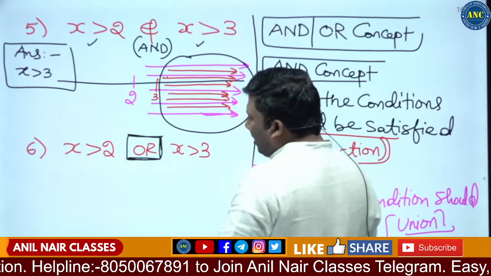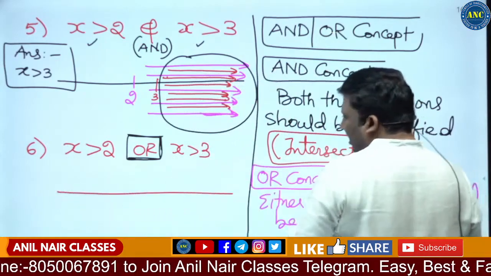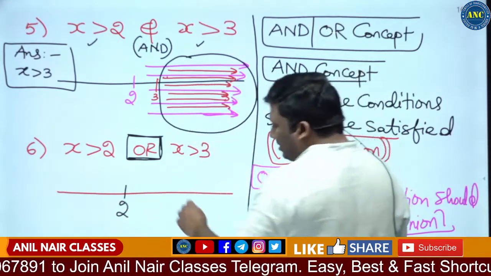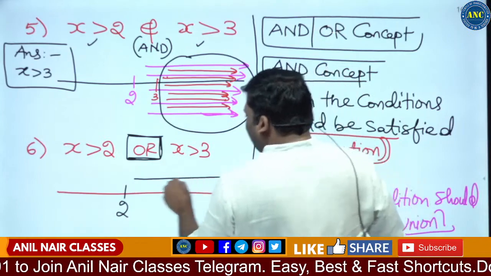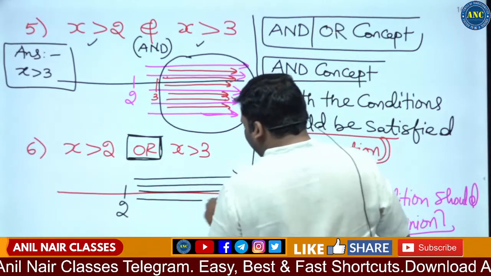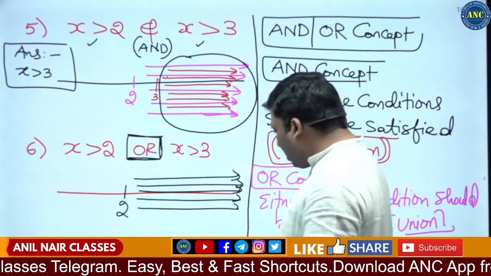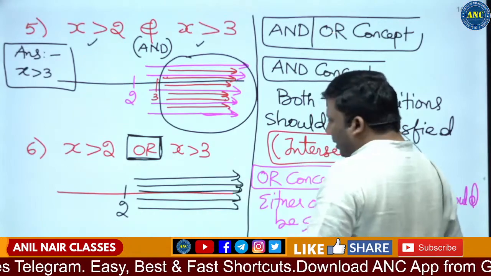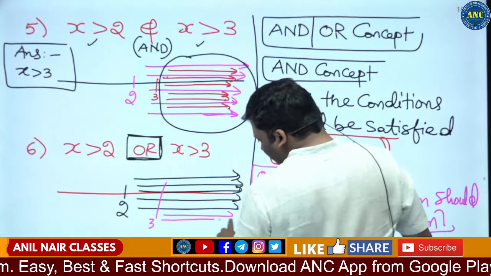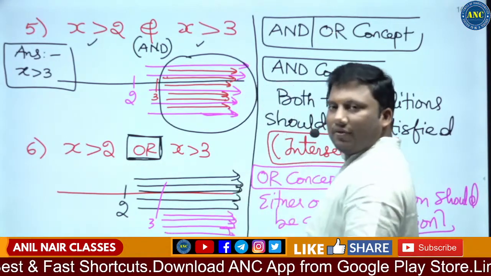We will draw the line. X is greater than 2. This is 2. Anything greater than 2 is on the right hand side of 2. I hope it is clear. Now see here, x is greater than 3. If it is 3 here, anything to the right hand side of 3 is the value.